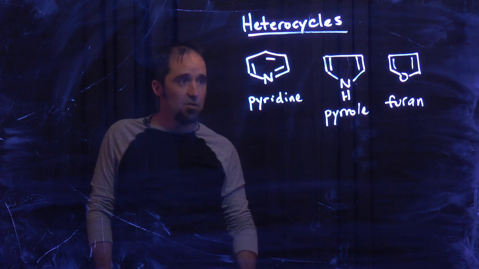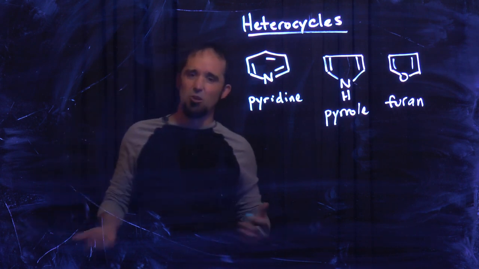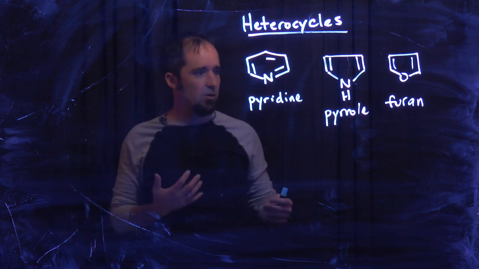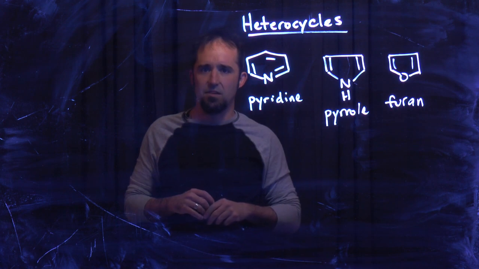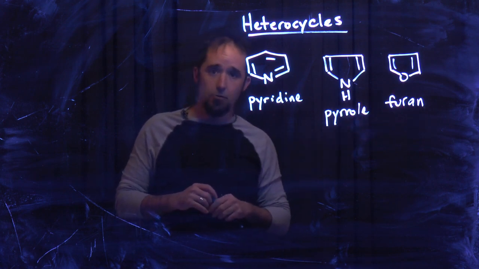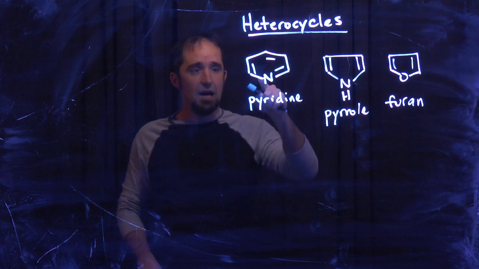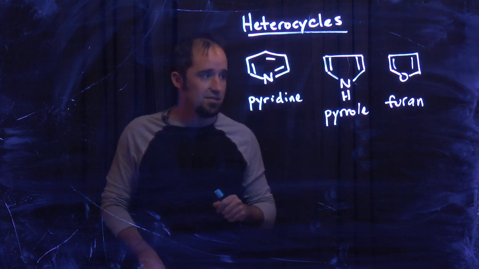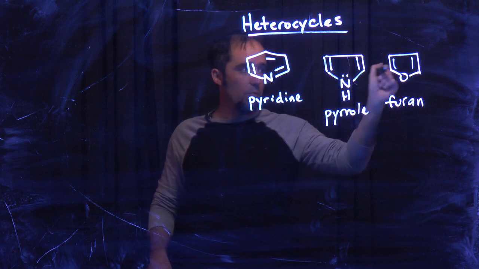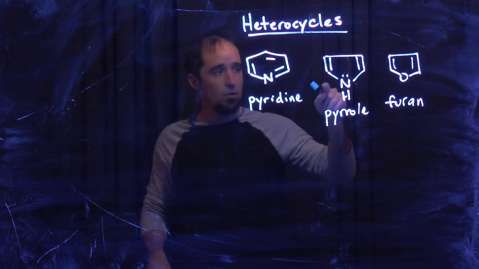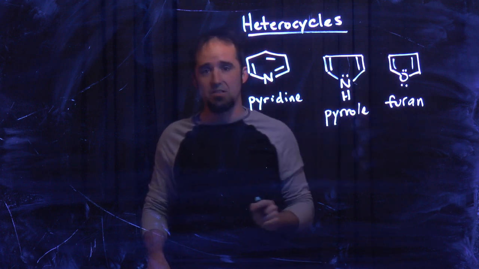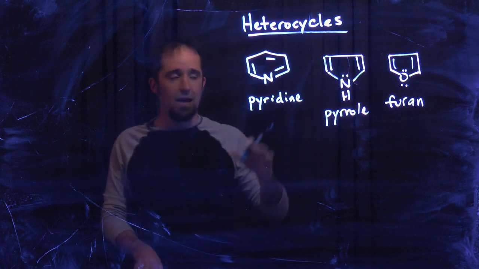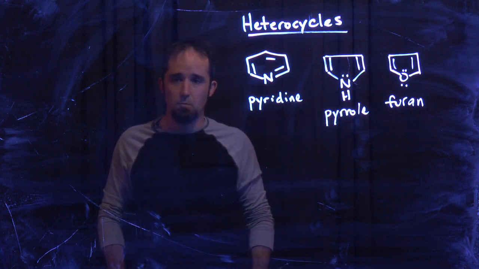Are these heterocycles aromatic? Are they especially stable? And I should say aromaticity is kind of a spectrum thing. It turns out that the stability that pyridine gets is worth more than the stability that furan gets, for instance. But all of these are aromatic. For pyridine, we've got 2, 4, 6 pi electrons. For pyrrole, if we count the lone pair on nitrogen, we've got 2, 4, 6. And here in furan, if we count one of the lone pairs, we've got 2, 4, 6. So all of these are aromatic. All of them are surprisingly stable.